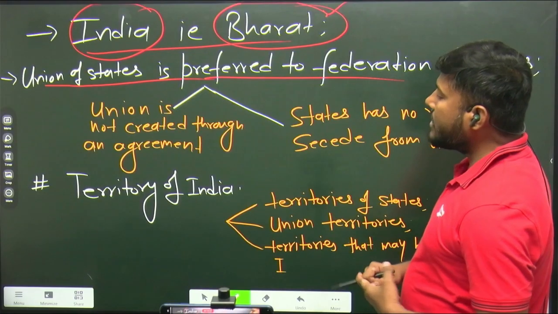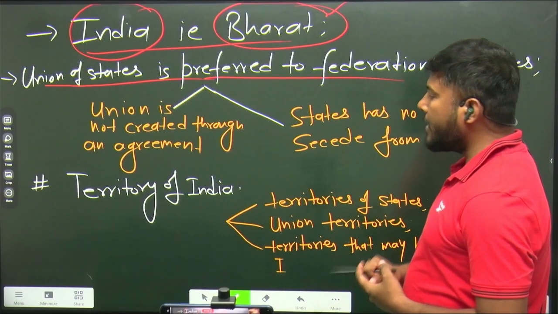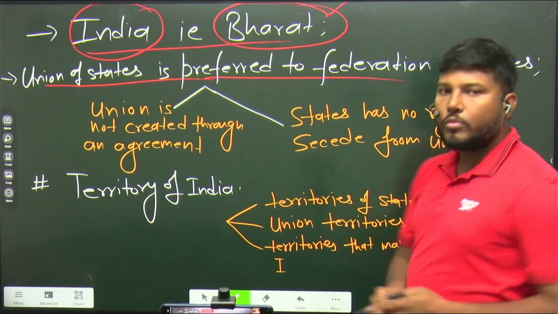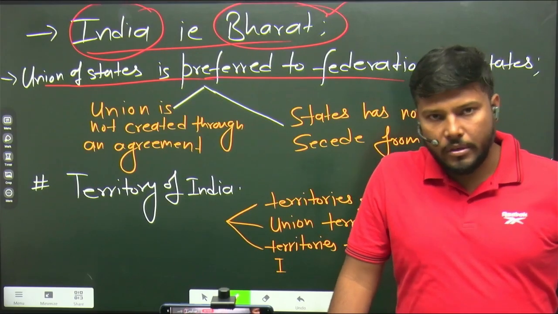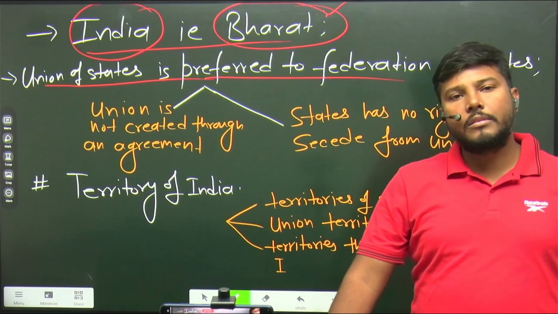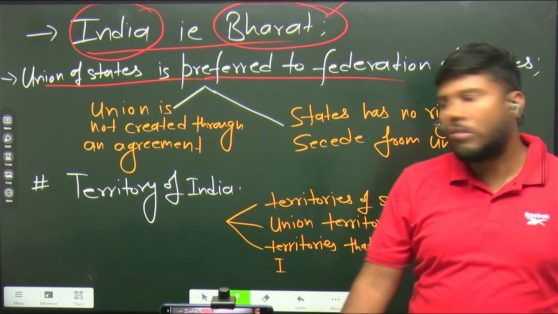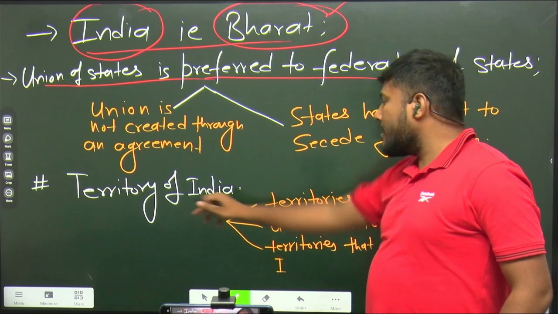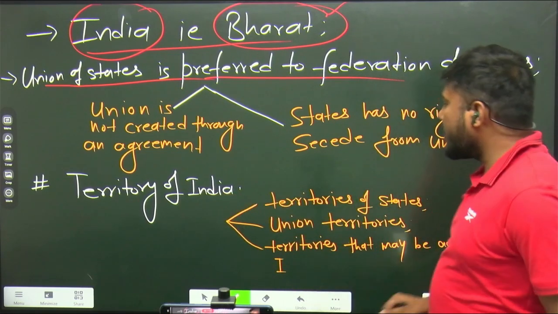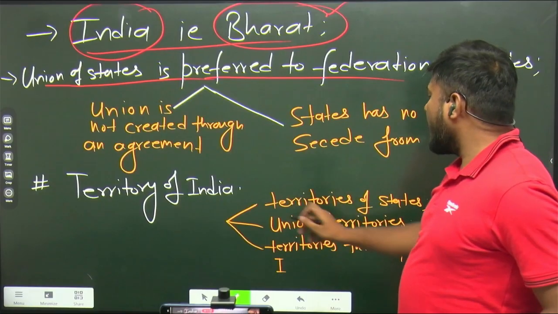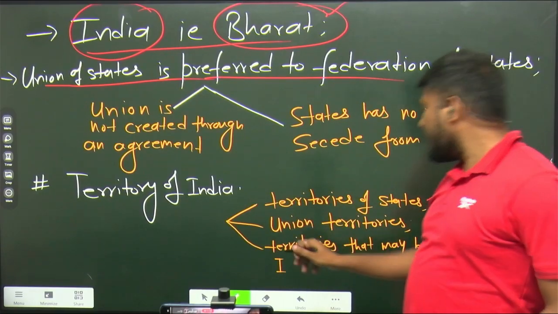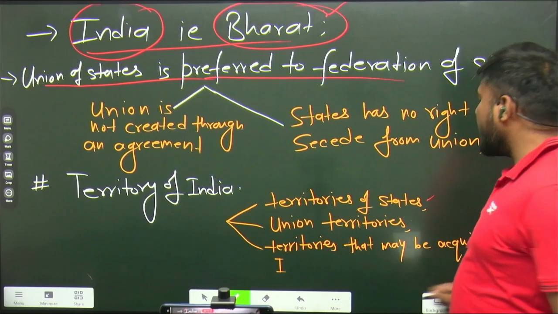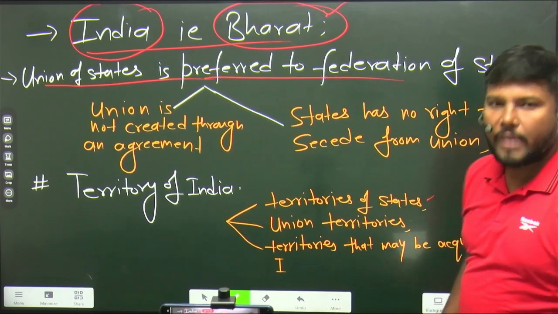Now let's understand the concept of territory of India. You see here, I've written here for you. Basically the territory of India is a broader connotation, right? It has an extensive meaning. So basically, territory of India contains territories of states, union territories, and territories that may be acquired by India at any point of time, right?